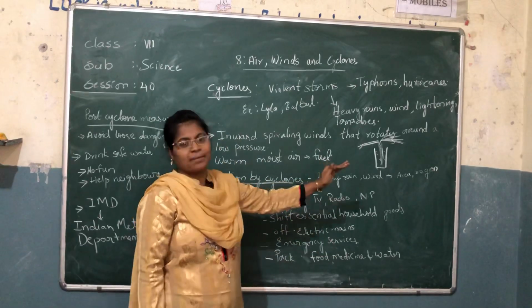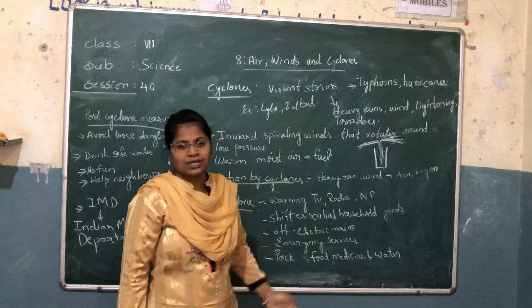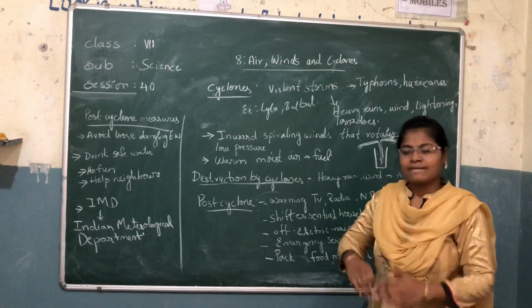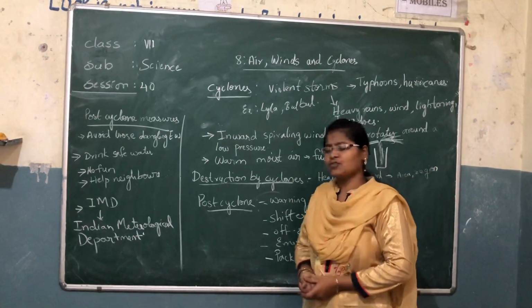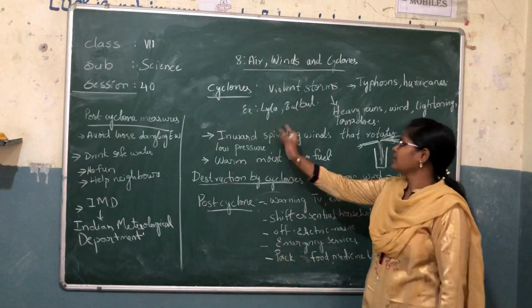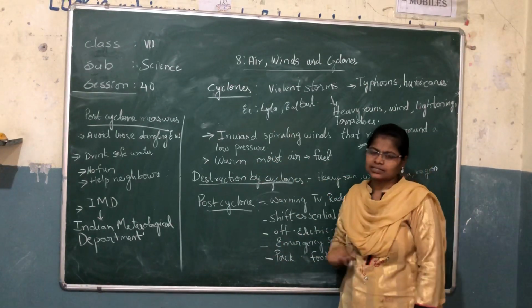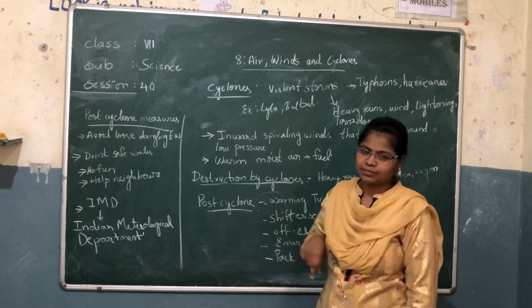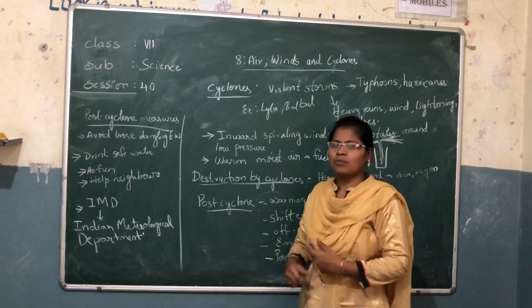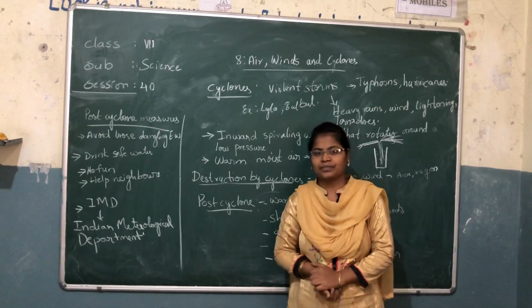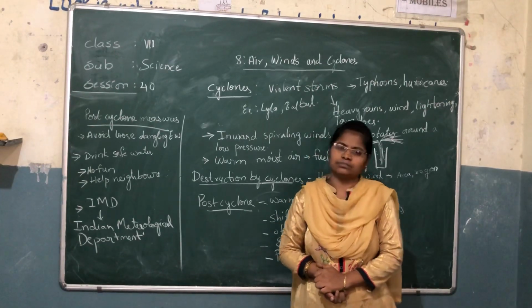The same thing happens in the cyclone. The same way cyclones are formed. To form a cyclone, we mostly need warm, moist air in that place. What happens in warm, moist air?